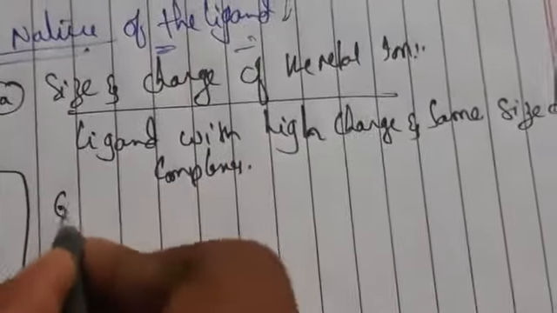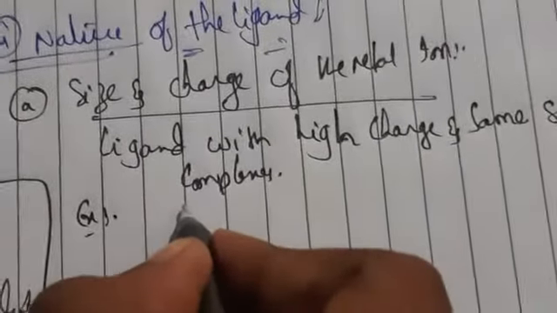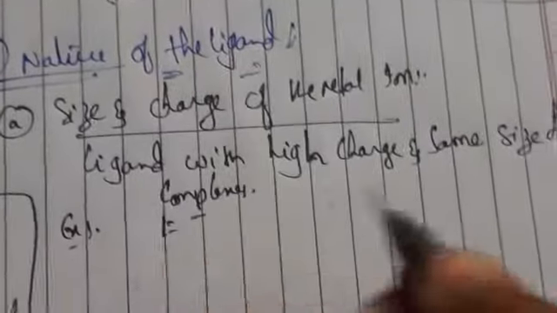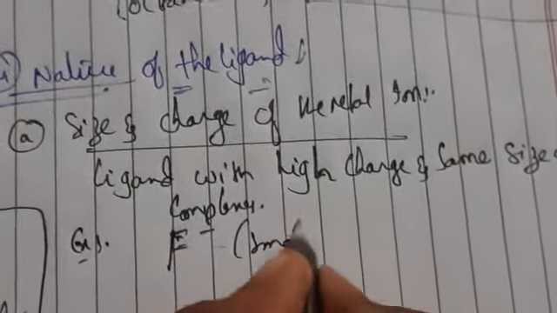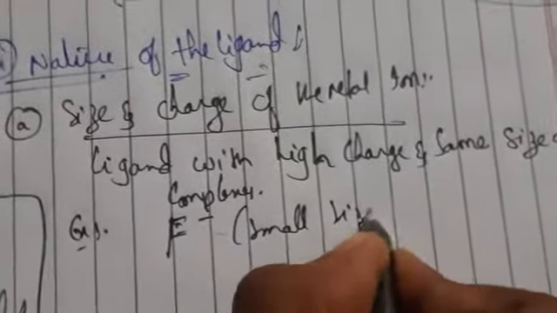Let us see an example. For example, complexes formed with F minus ligand, which has small size, are more stable than